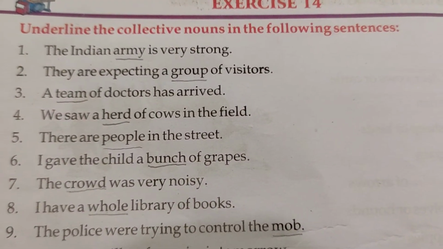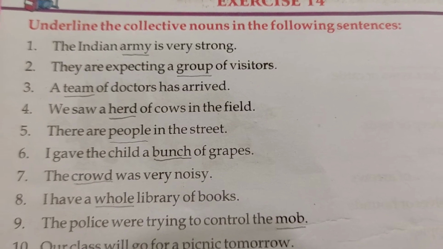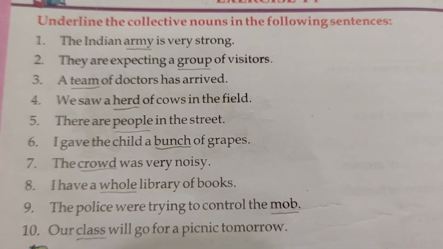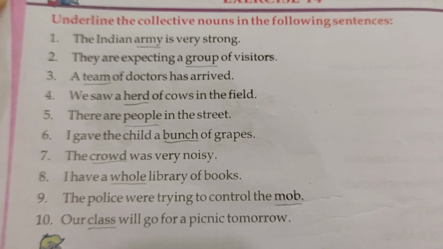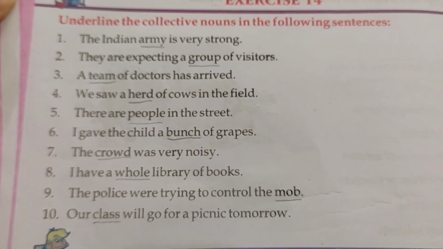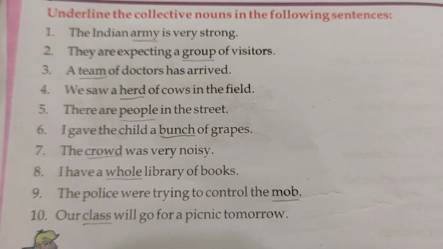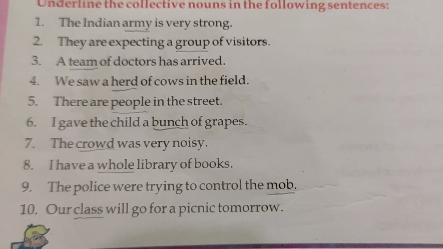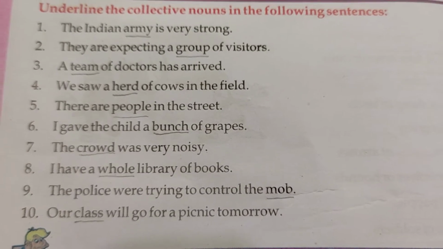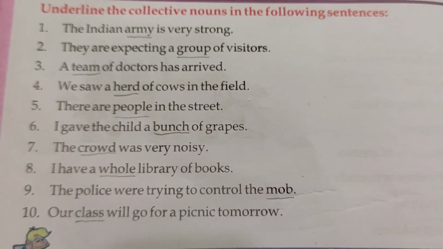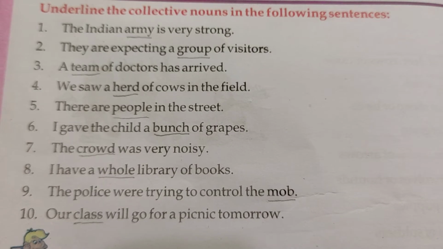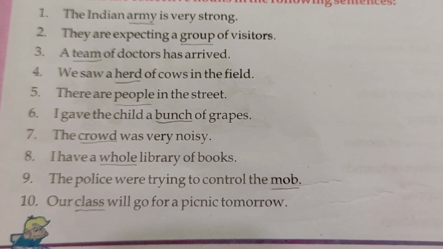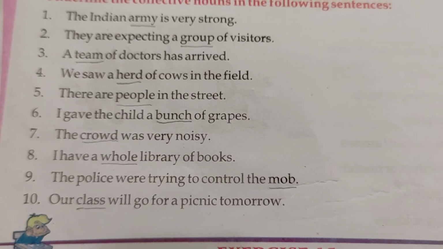Fine. So based on this, we have exercise 14. Underline the collective nouns in the following sentences. First, the Indian army is very strong. So obviously army will be the collective noun. They are expecting a group of visitors. Group will be the collective noun. A team of doctors has arrived. So what will be the collective noun? Team. We saw a herd of cows in the field. Herd. There are people in the street. People. I gave the child a bunch of grapes. So bunch will be the collective noun.